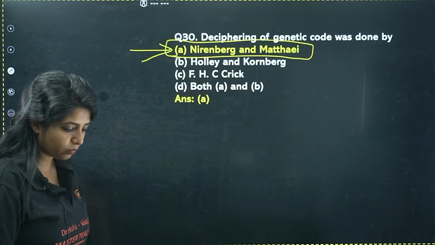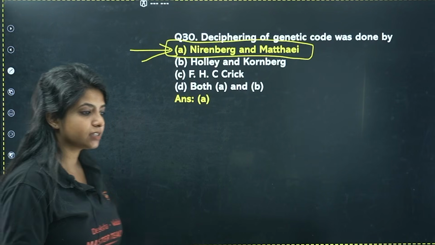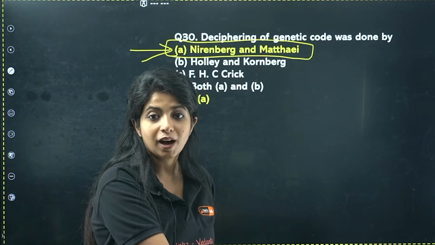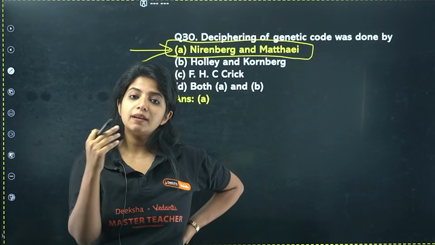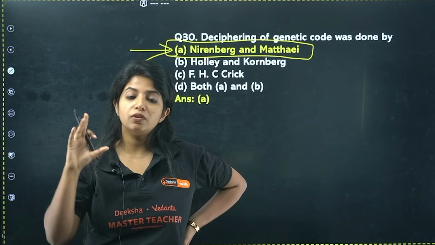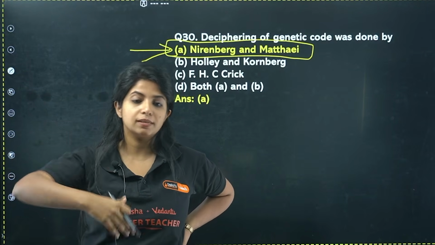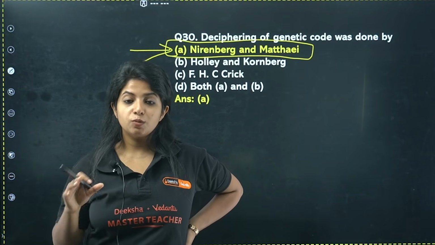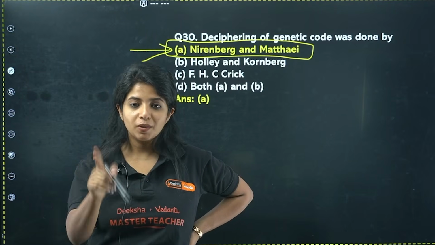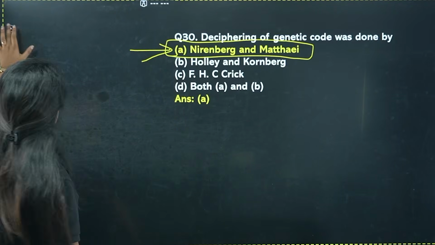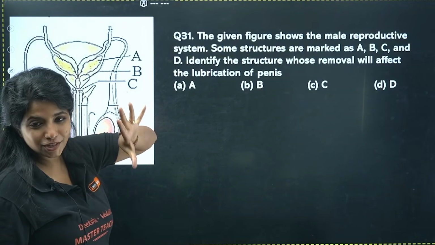Very, very important piece of information. Again, these scientists are not being given too much importance. Hargovind Khorana is also up there, by the way. This is a very important piece of information which we usually miss. We remember Francis Crick, Maurice Wilkins, and a lot of others, but we forget the names of the people who are behind the genetic code. Make sure you know that. By the way, we have solved 30 questions, 30 more left.